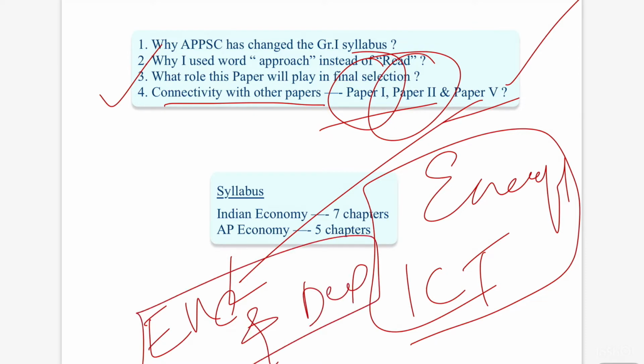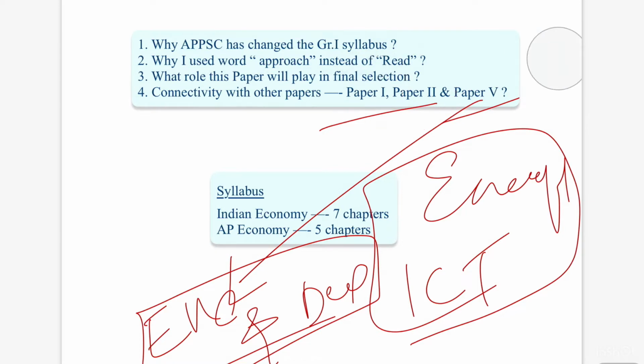So there are large interlinkages between this paper and other papers also. You have to keep that in mind and prepare accordingly, so that it will be useful for other papers also. So this is the importance of the economy paper.